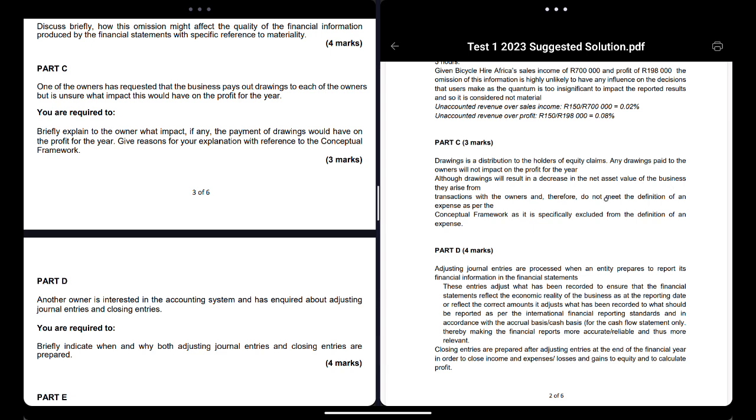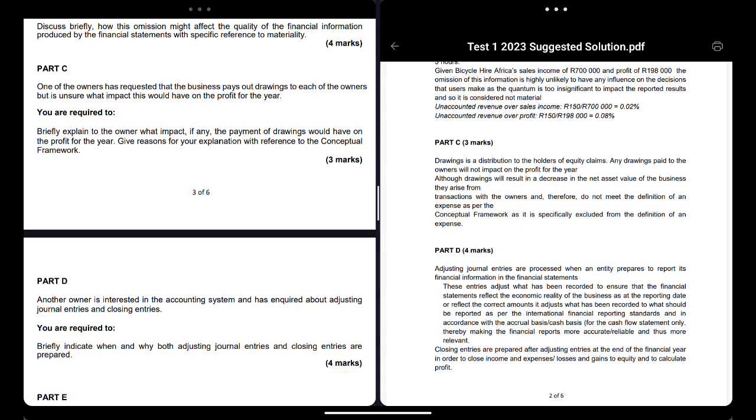So although the net asset value will decrease, it is a transaction with the owner and therefore does not meet the definition of an expense. Yeah. So because drawings is a transaction with the owner, it's not an expense. Because according to the conceptual framework, an expense has nothing to do with the owner.